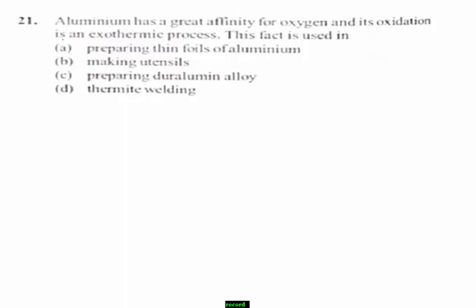among the given options, thermite welding is based on the fact that aluminium has great affinity for oxygen and its oxidation is an exothermic process. Remember the point. Thermite welding is based on the fact that aluminium has great affinity for oxygen and its oxidation is an exothermic process. Therefore, the right answer for this question is option D.